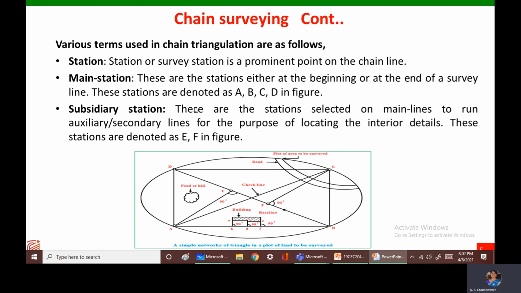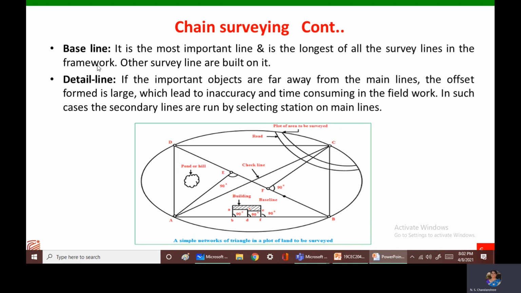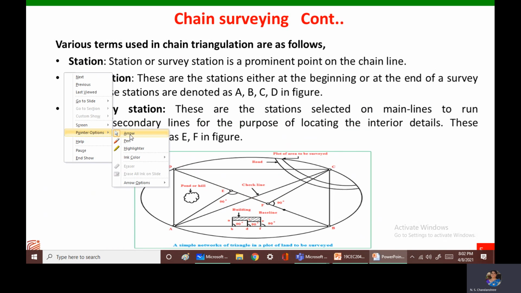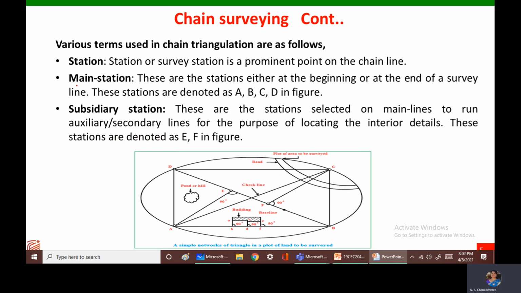Now, let us learn about certain terminologies used in chain triangulation. The first one is the station. A survey station is a prominent point on the chain line. Chain line is the line along which the chain is laid and the measurement is done. So a survey station is a prominent point on that chain line.